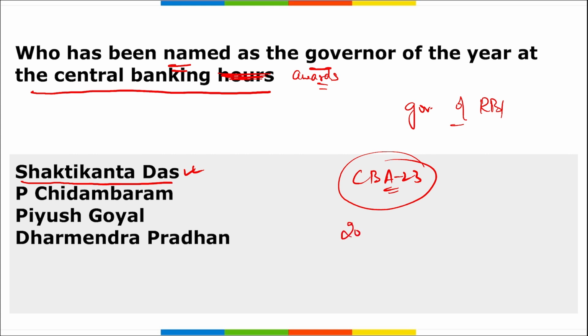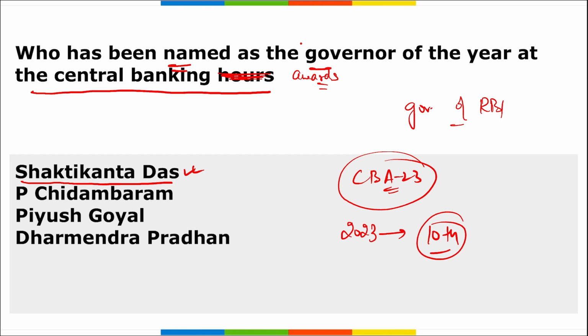Remember, in the year 2023, they were the 10th annual Central Banking Awards. And remember, the National Bank of Ukraine has won the Central Bank of the Year for the efforts by its staff to cope with the impact of war and keep the economy functioning. I repeat, National Bank of Ukraine has won the Central Bank of the Year for the effort by its staff in coping with the impact of war as well as keeping the economy functioning.